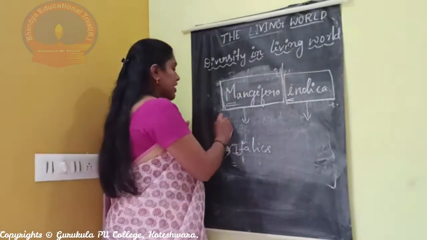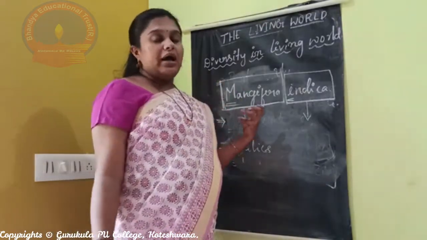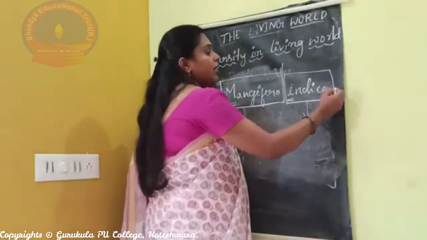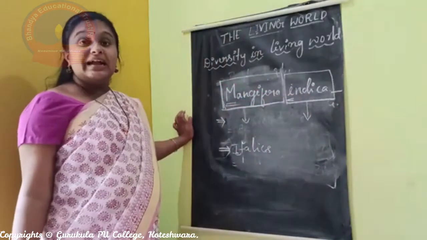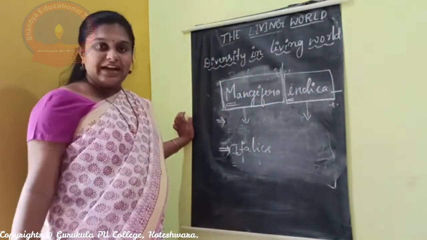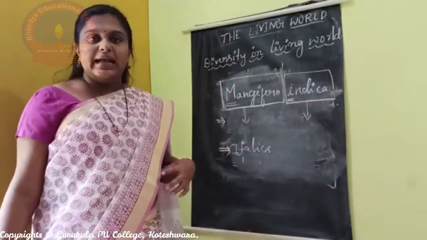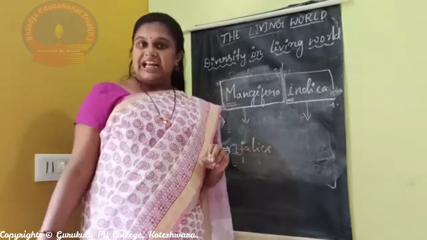Then the last one: the author name who described the plant for the first time should be written after the specific epithet in abbreviated form. For example, this plant, Mangifera indica, was first described by Carolus Linnaeus.